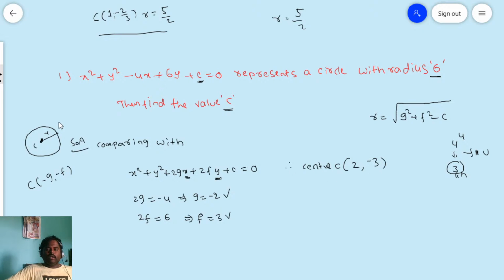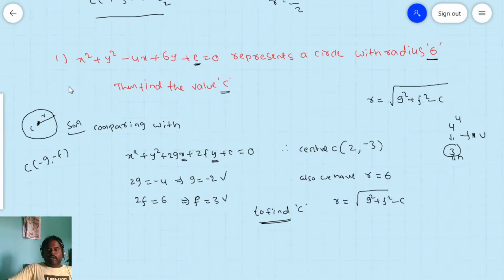Now I have the center, and the radius I also know. What is the radius here? 6. Now what do we require? We need to find the c value. To find c, we have to use one formula. What is the formula we have? The radius formula. R is equal to square root of g square plus f square minus c.